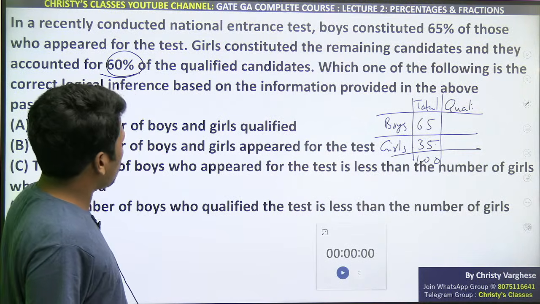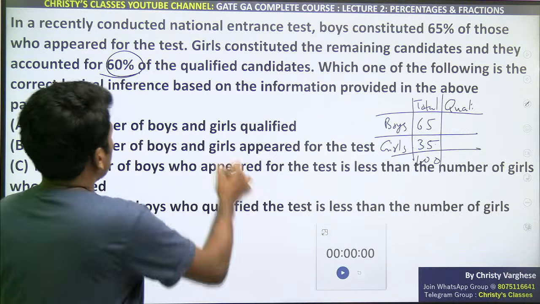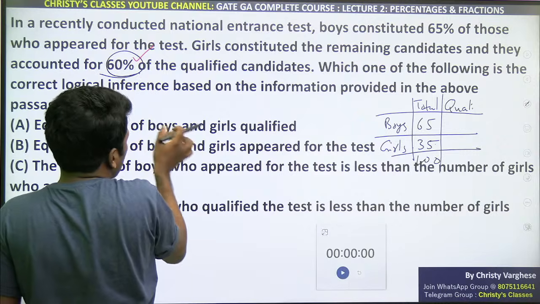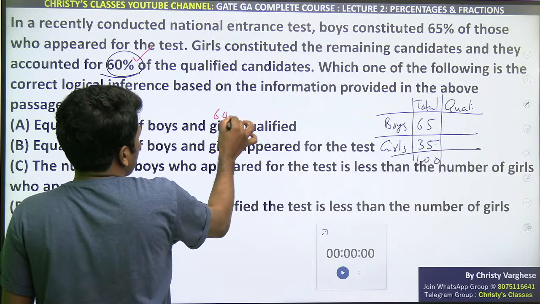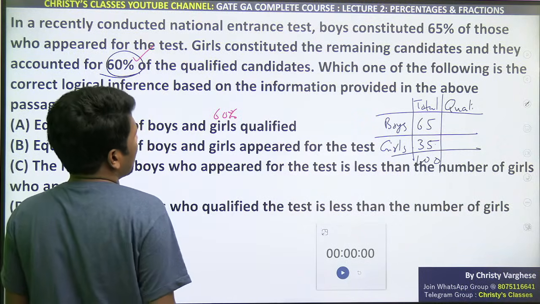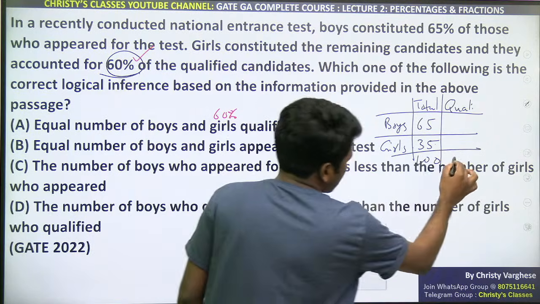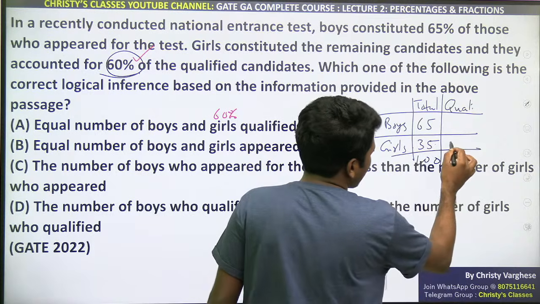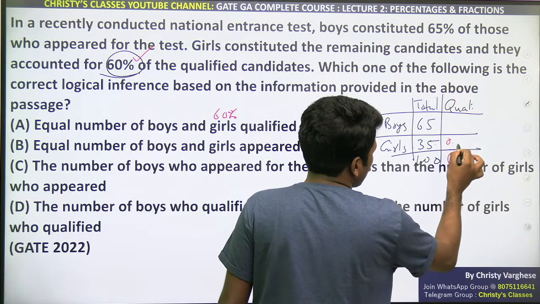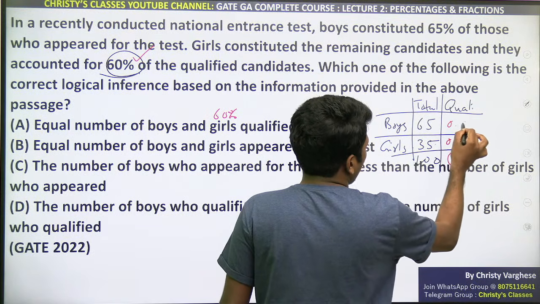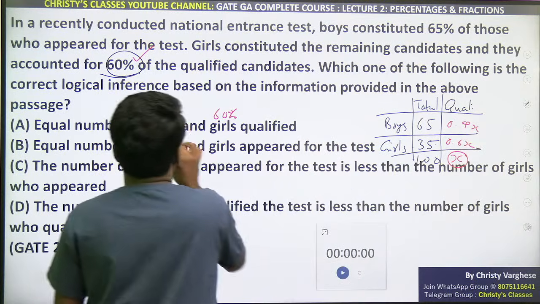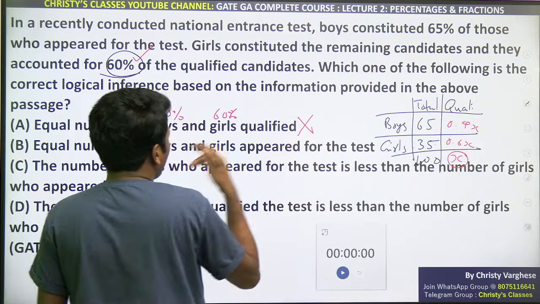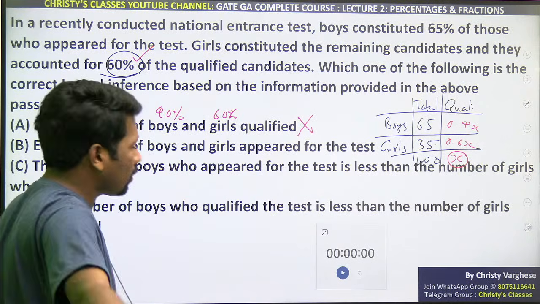Equal number of boys and girls qualified? No, this option itself says 60% girls qualified means only 40% boys. Let this qualified number be x. Uska 60% girls hai, 60% girls hai means 0.6x and 0.4x boys hoga. Woh dono equal nahi hai anyway. For telling that you don't need calculation at all.